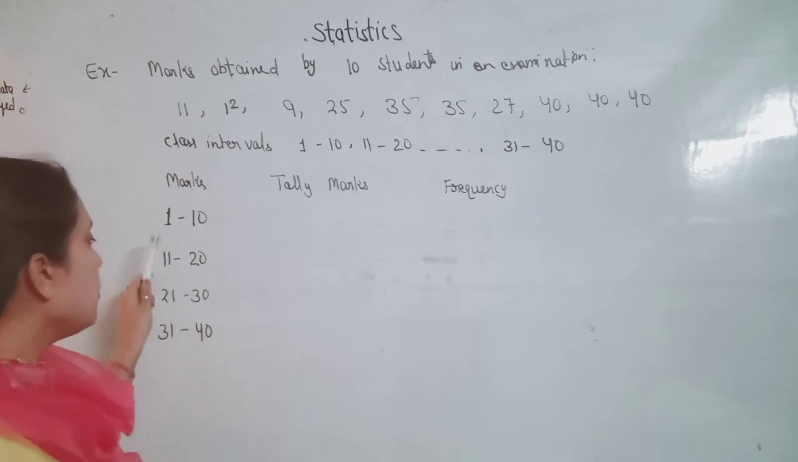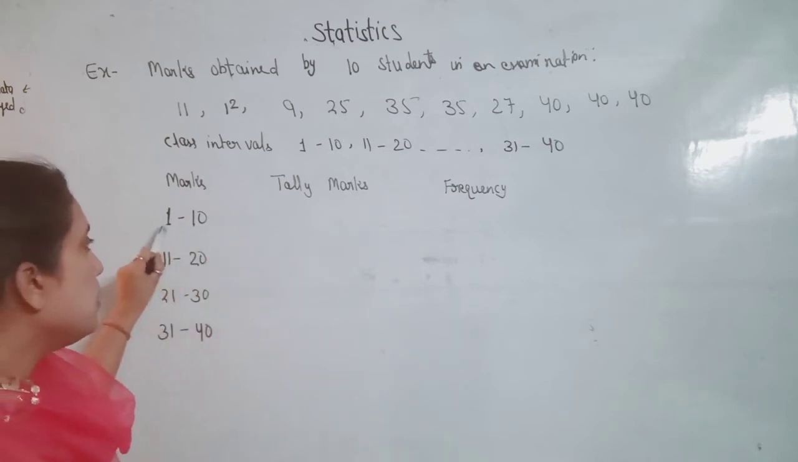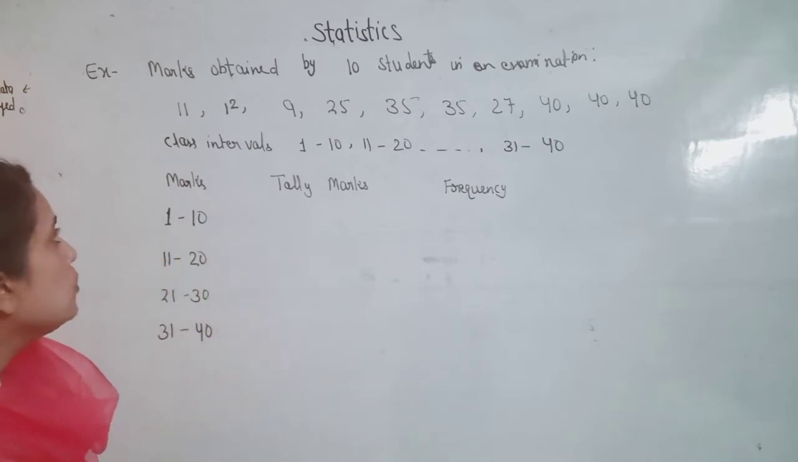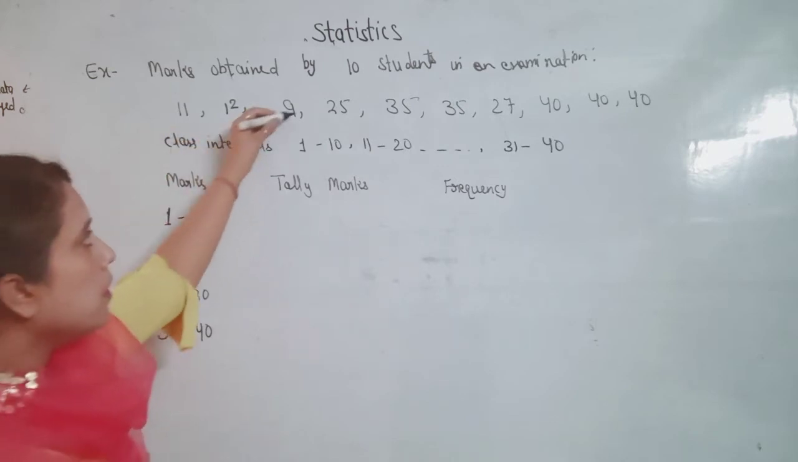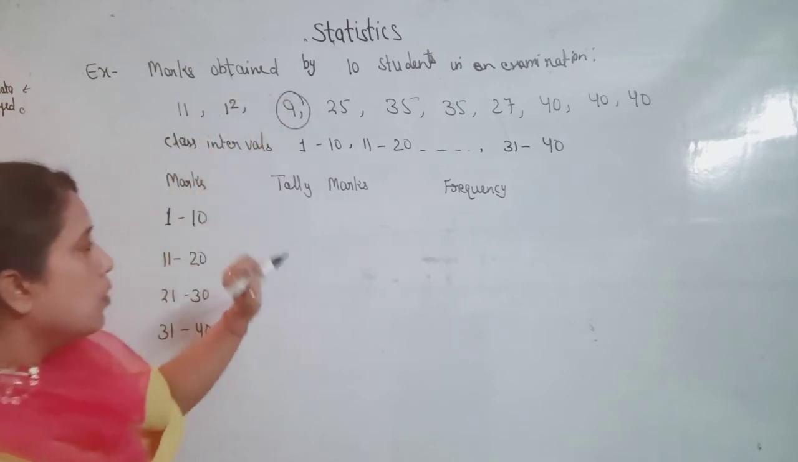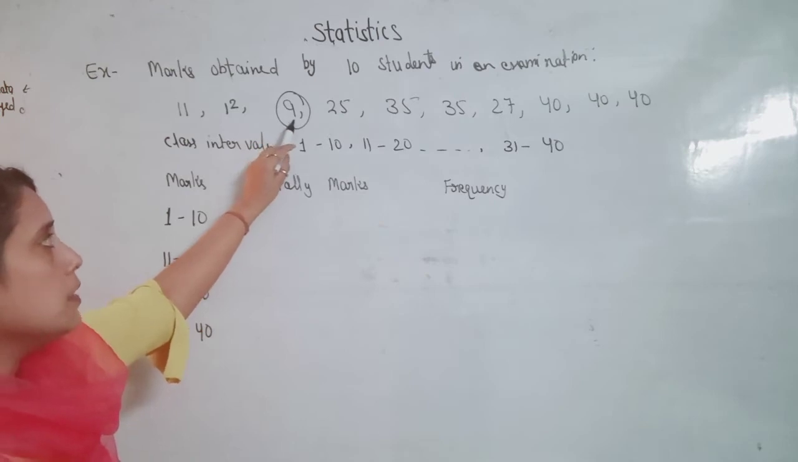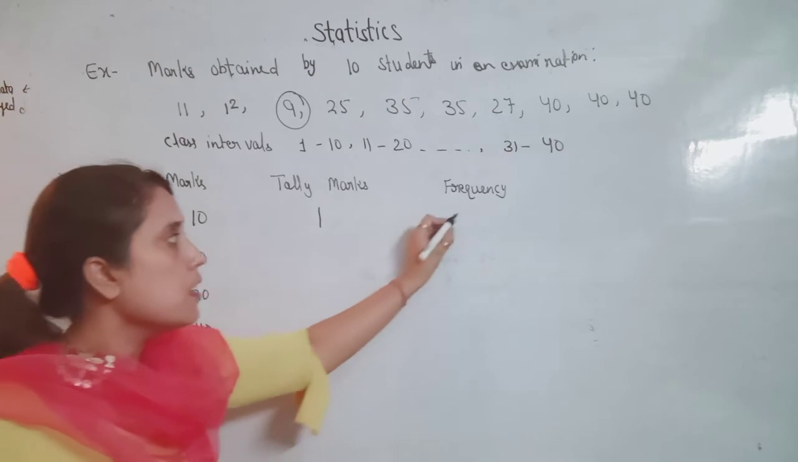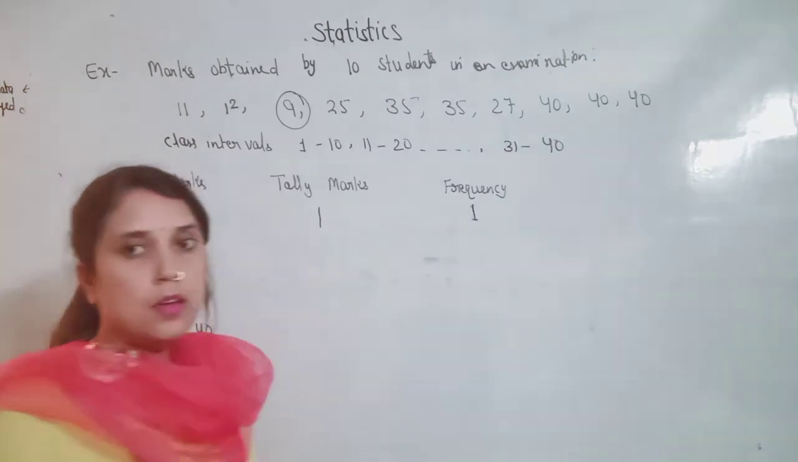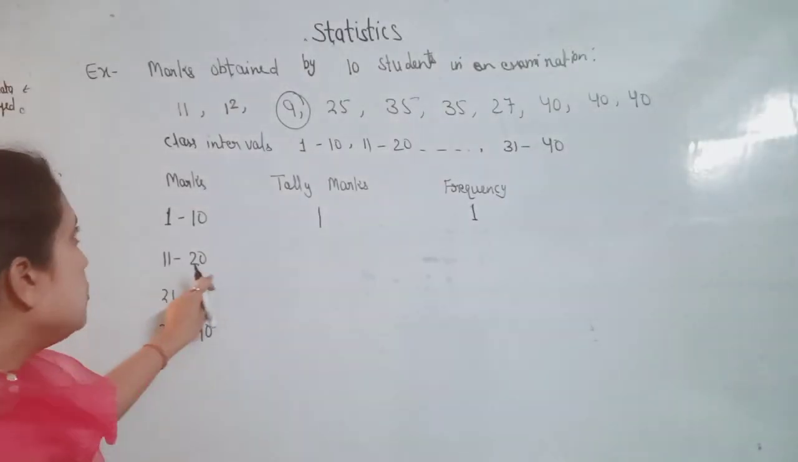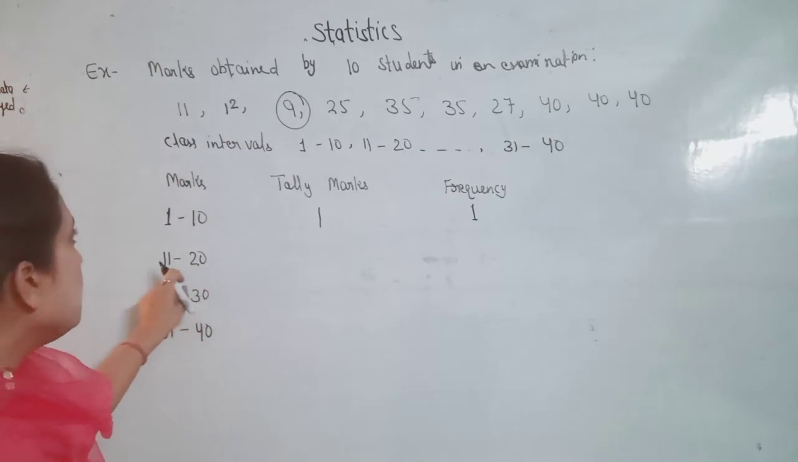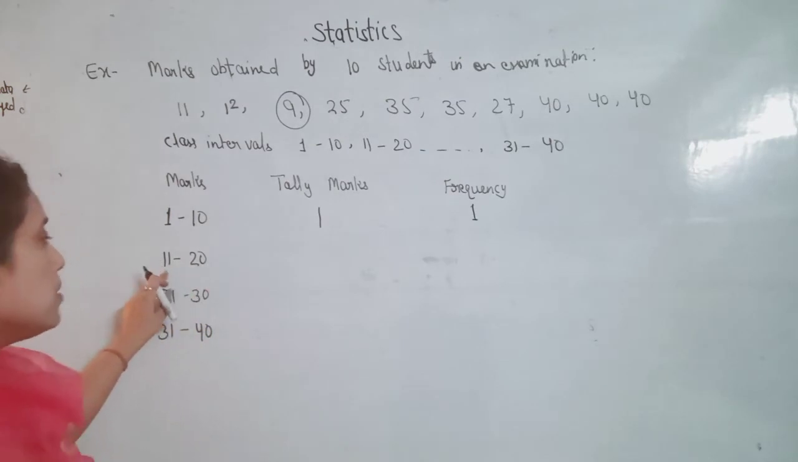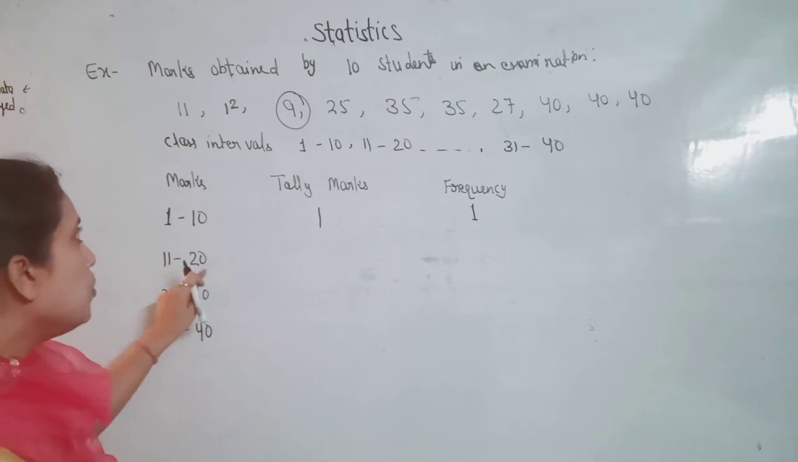First we check how many students got marks between 1 to 10. Only one student got 9 marks, so the tally mark is 1 and the frequency is 1. Now 11 to 20. To check the marks between 11 to 20, 11 is also included in this and 20 also.